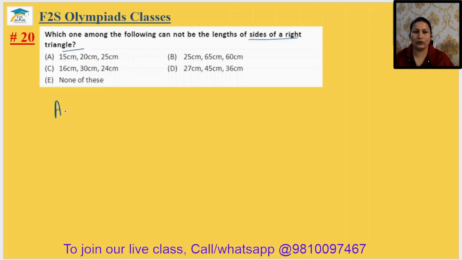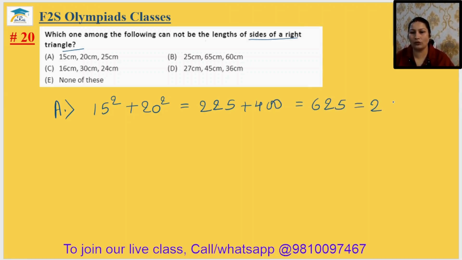So option A, we can see 15 square plus 20 square equal to 225 plus 400 equal to 625. It is the square of 25. So we can say A can be the sides of a right angle triangle.